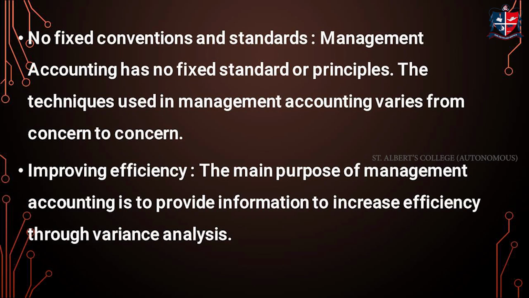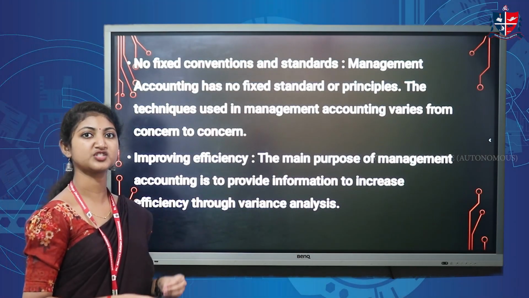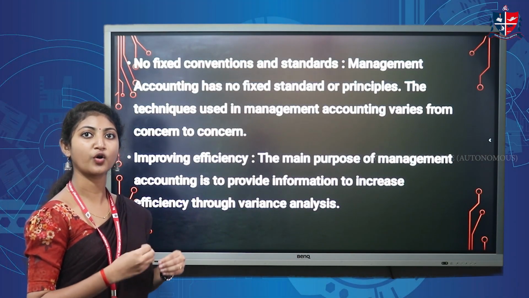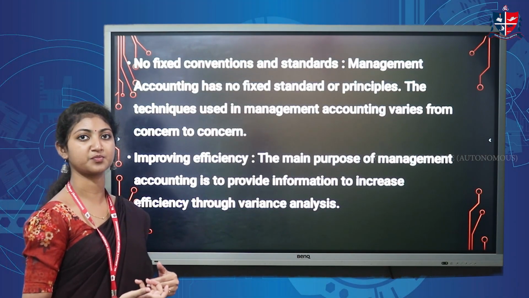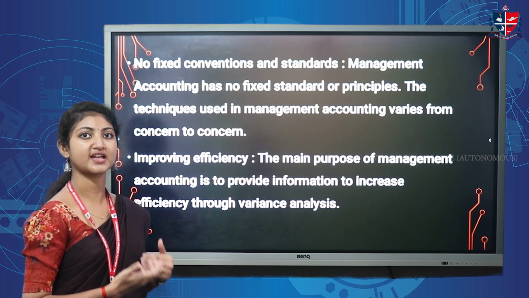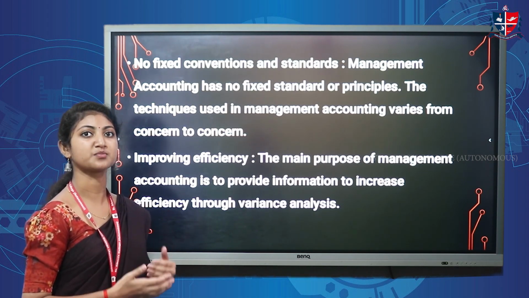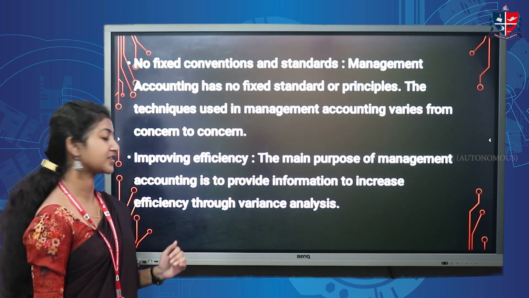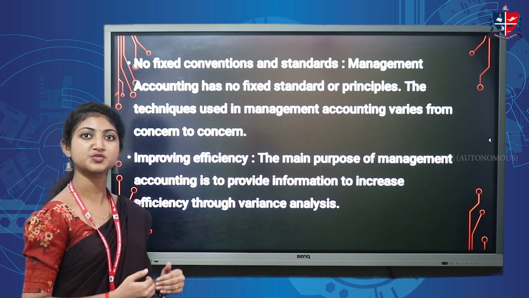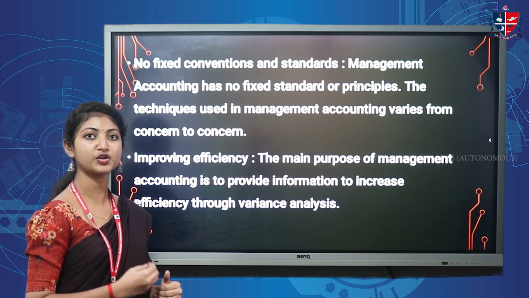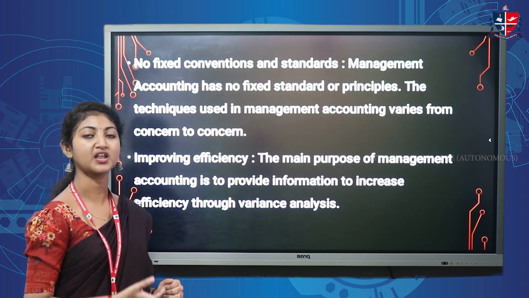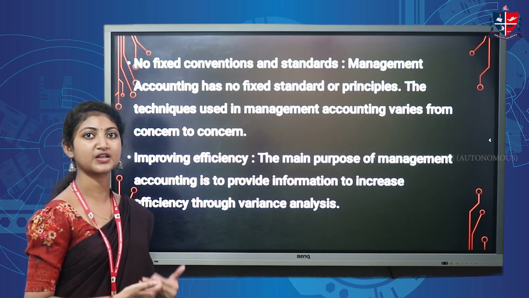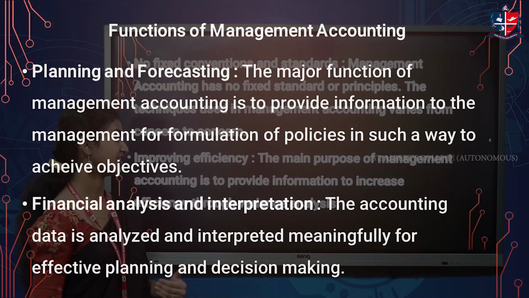Next one is no fixed conventions and standards. It is the major drawback of management accounting, which means that management accountants analyze the financial statements based on no conventions and standards. This is considered a major drawback of management accounting. Next one is improving efficiency. The main purpose of management accounting is to provide adequate financial information to the management, which helps them to increase their efficiency in day-to-day activities.